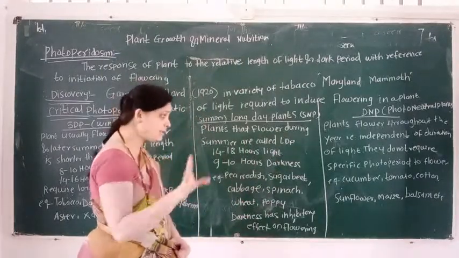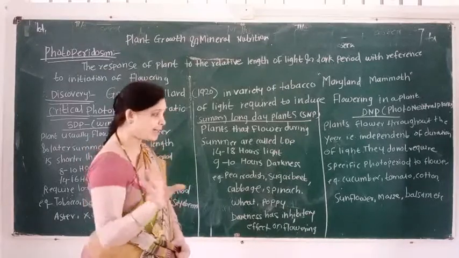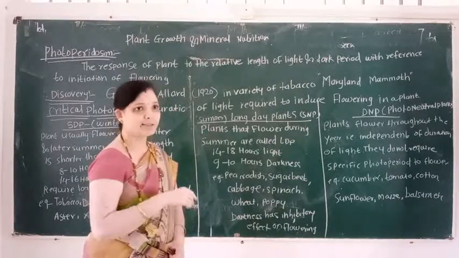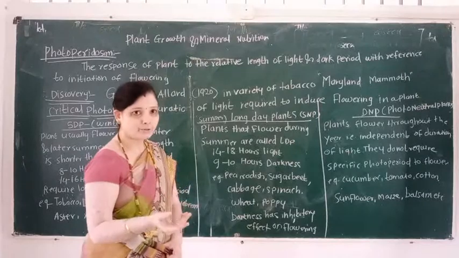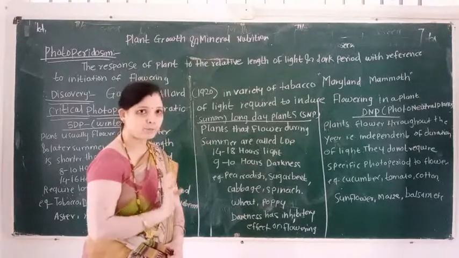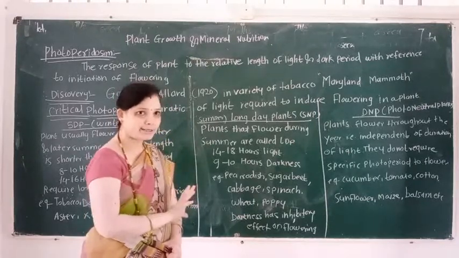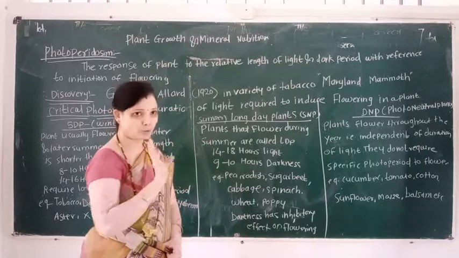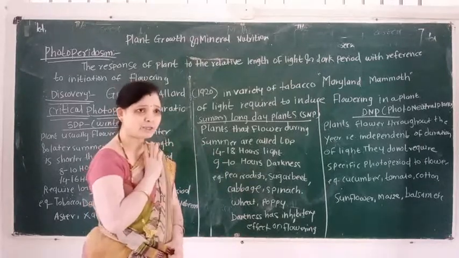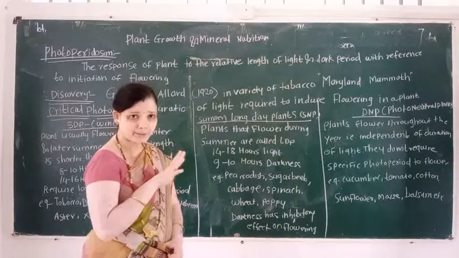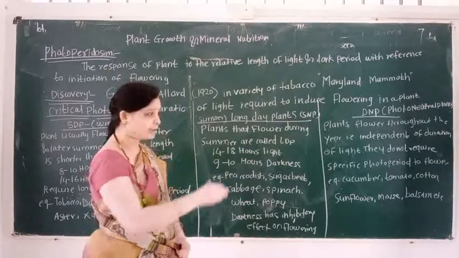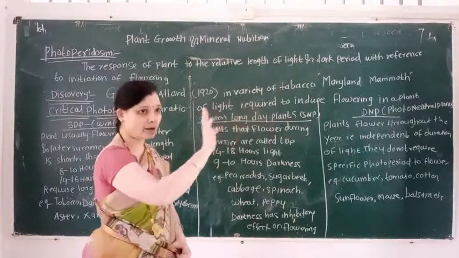They do not require a specific photoperiod to flower. That is, less light than the critical photoperiod, or more light than the critical photoperiod, these factors do not affect inducing flowering in a day neutral plant.